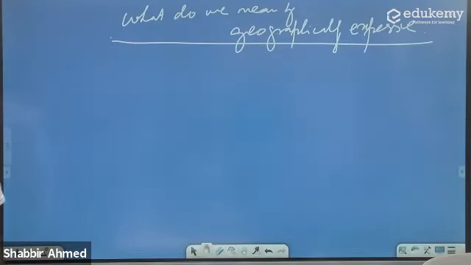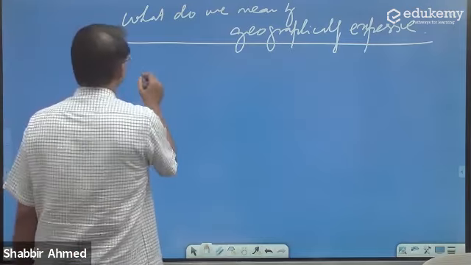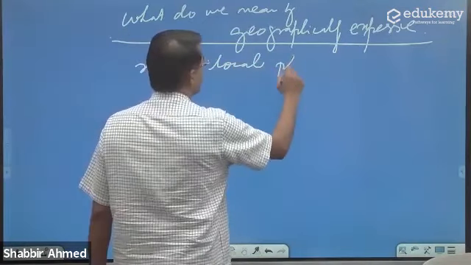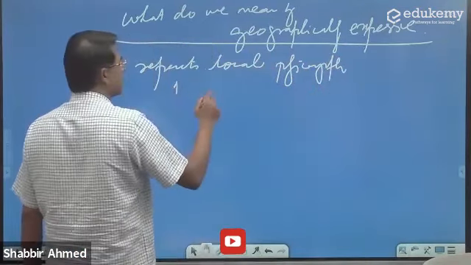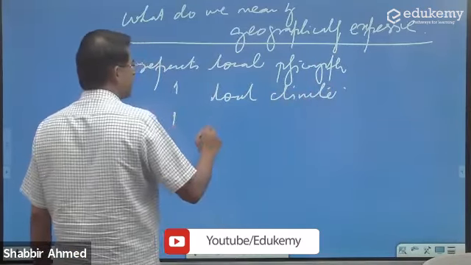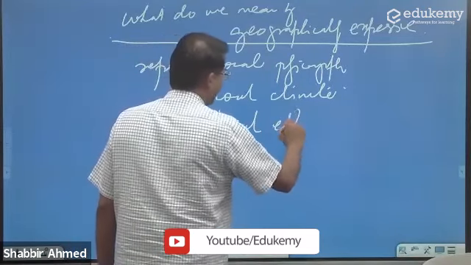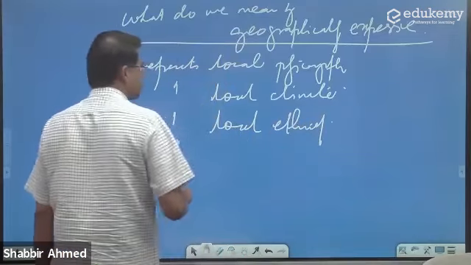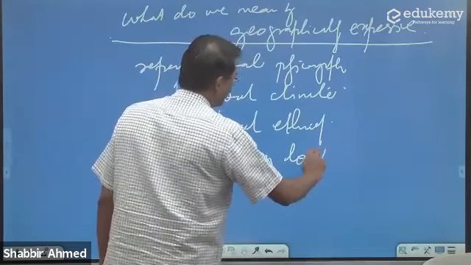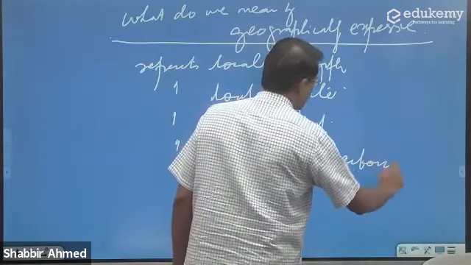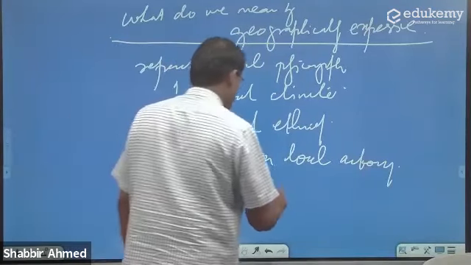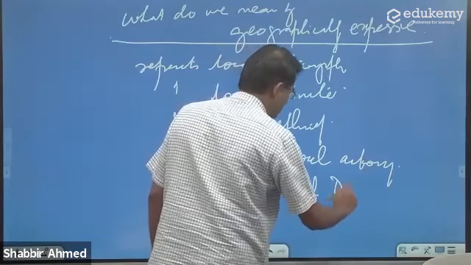When anything, something that represents local physiography, something that represents local climate, something that represents local ethnicity, something that is based on local autonomy, something that involves local decision making.